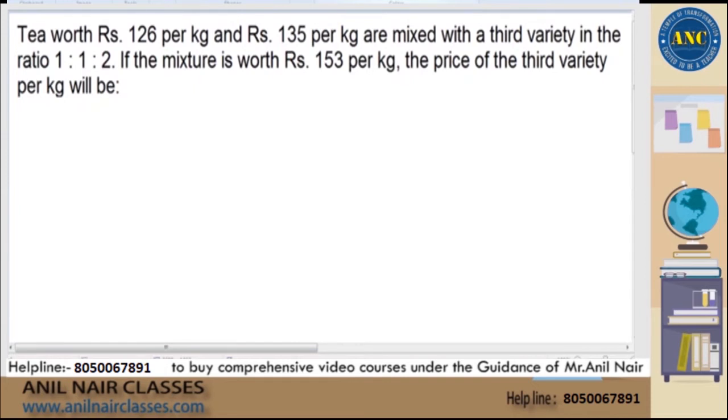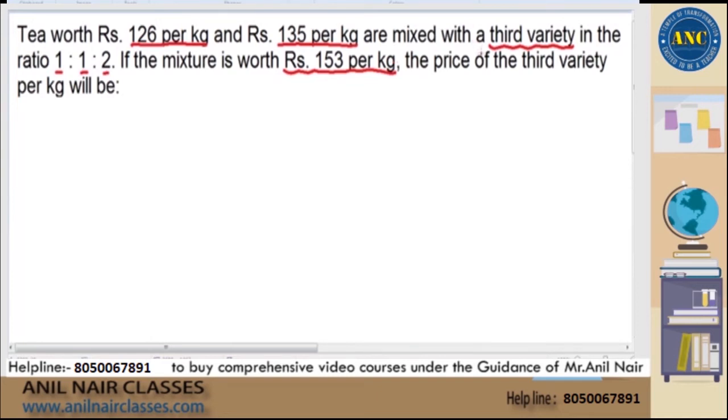The question says, first let us read the question and understand it. Tea worth rupees 126 per kg and rupees 135 per kg are mixed with a third variety in the ratio of 1:1:2. Next, the second statement says, if the mixture is worth rupees 153 per kg, the entire final resultant is given as 153. That means you should understand that you should apply alligation.